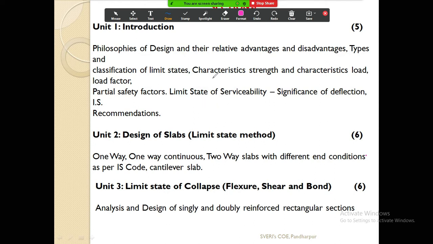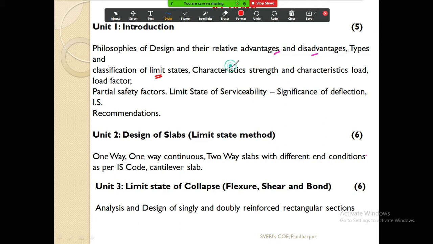In the introduction, we are going to deal with philosophies of design and their relative advantages and disadvantages. After that, types of limit state method. There are basically two major types of limit state method. One is called limit state of serviceability, and the second is called limit state of collapse. We are going to see it in detail later on.